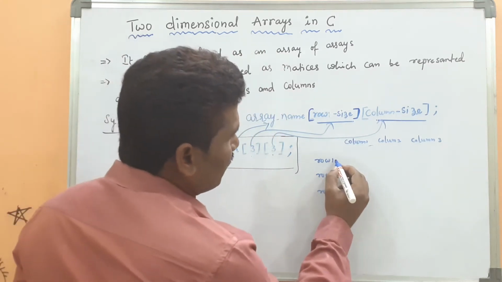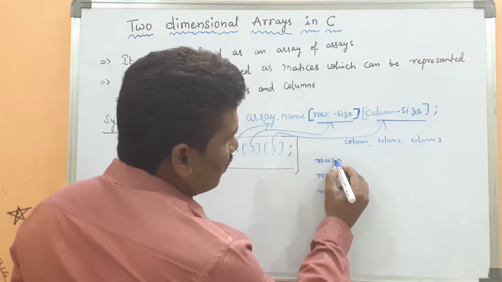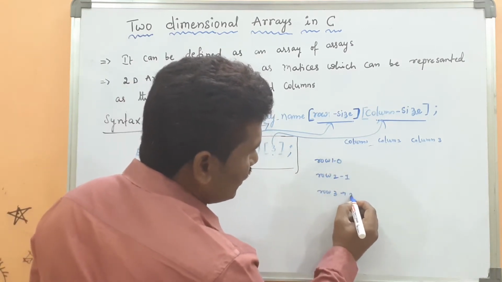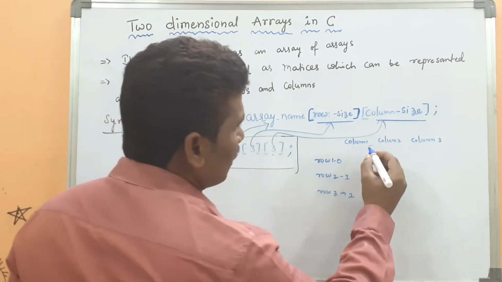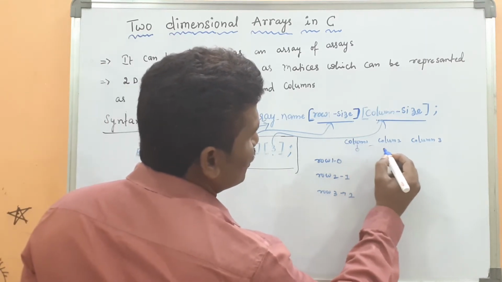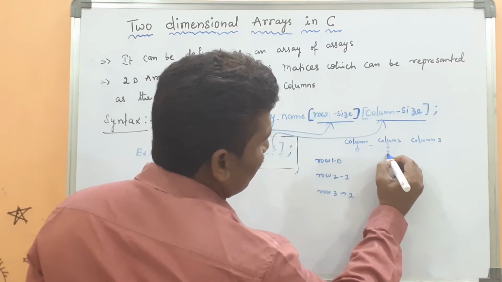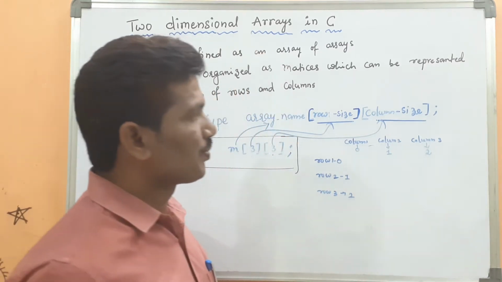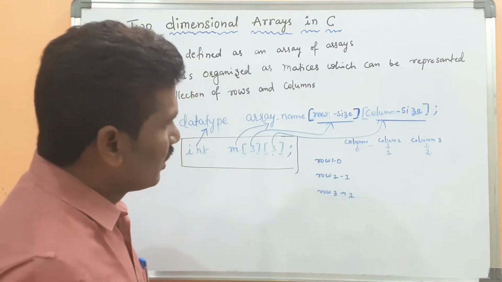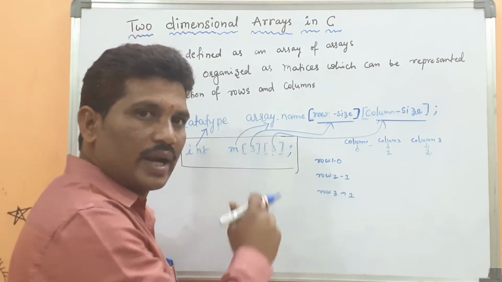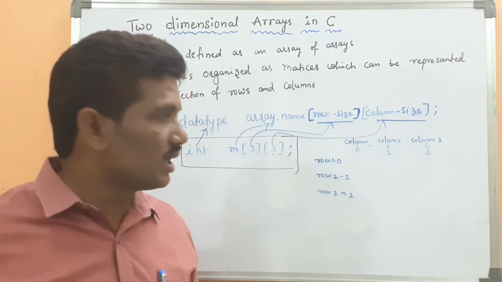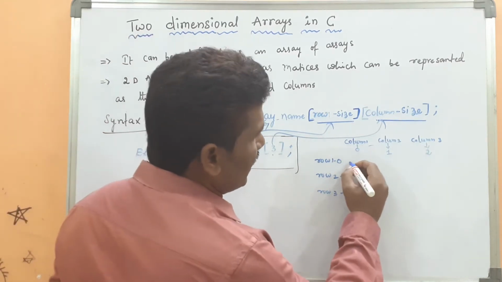Row 1 is represented as 0, then 1, then 2. The columns are represented as 0, 1, 2. Hope it is clear. How many rows do I want? 3 rows. How many columns? 3 columns. Here this cell is represented as what?